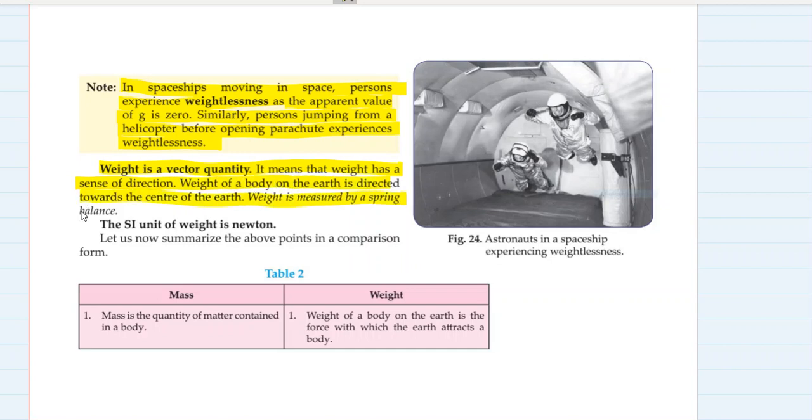Weight is measured by spring balance. Remember that. Weight is measured by spring balance and mass is measured by physical balance. The SI unit of weight is Newton. So let us now summarize the points of comparison between mass and weight, जो बहुत important है. पूरी summary इसमें आ जाती है और इसके ऊपर questions भी आते हैं. Mass is the quantity of matter contained in a body. Weight of a body on the earth is the force with which the earth attracts a body.